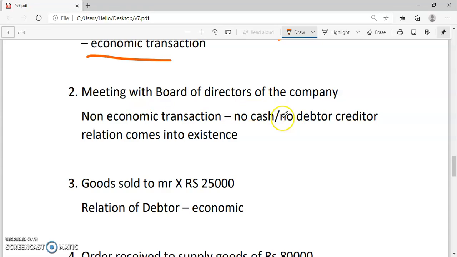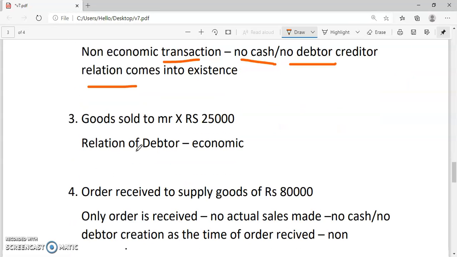Meeting with the board of directors of the company. Here, whether cash or bank is going to be affected: no. Further, whether a debtor creditor relationship comes into existence: no. So it is a non-economic transaction, as no cash and no debtor creditor relation comes into existence.